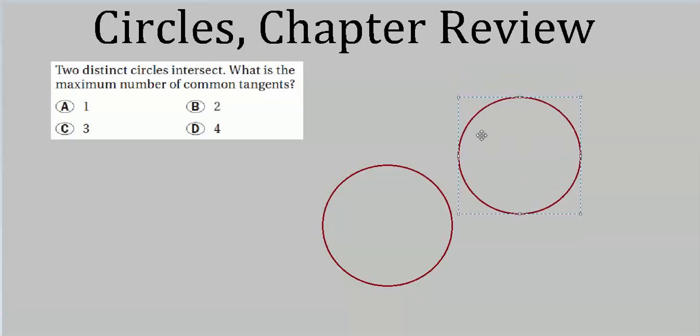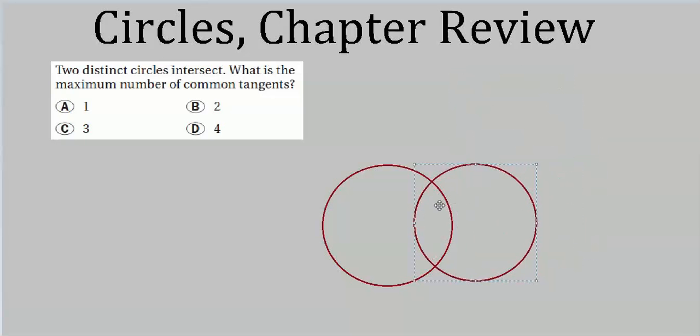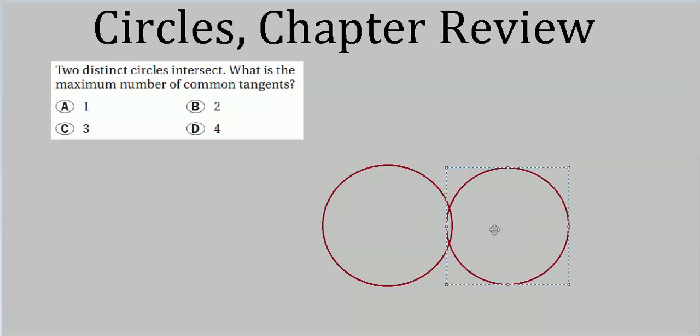They can intersect like this, in which case two common tangents would be the most we could get, right? We'd have one that went across here and one that was like this, I guess. But there's another way that these can intersect. They can intersect at exactly one point, meaning they're tangent to each other.